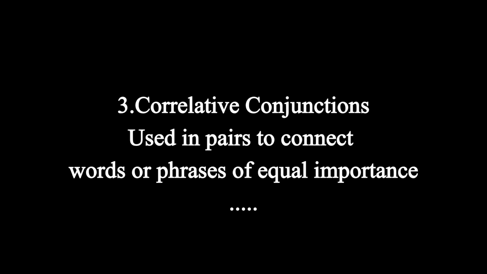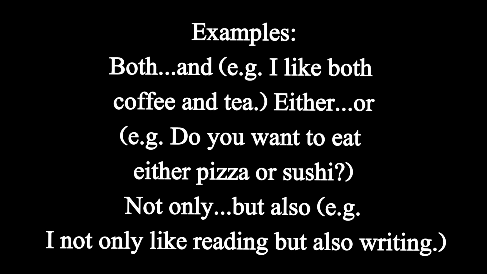Number three, correlative conjunctions. These conjunctions are used in pairs to connect words or phrases of equal importance. Examples: both and. Example of both and: I like both coffee and tea. Either or. Example: do you want to eat either pizza or sushi?